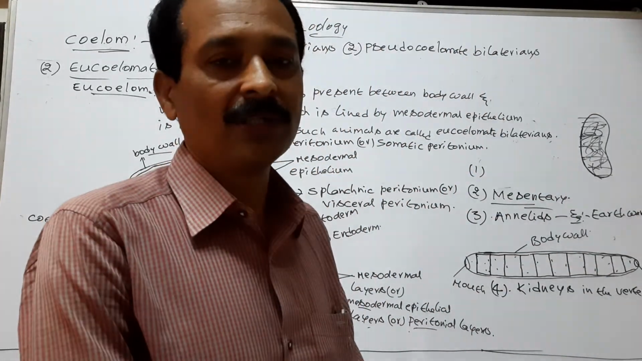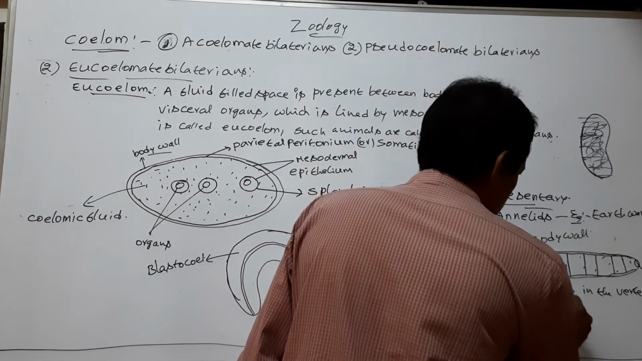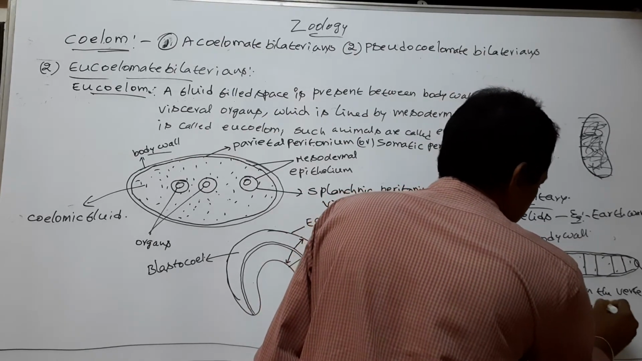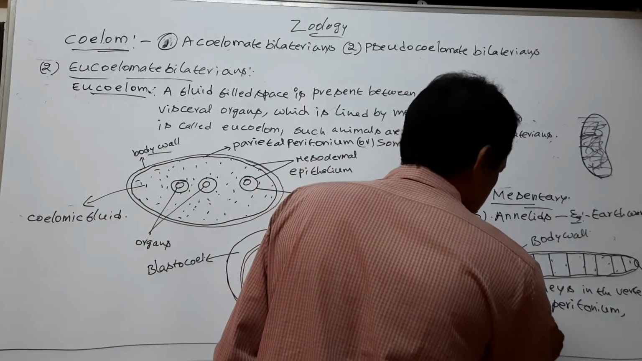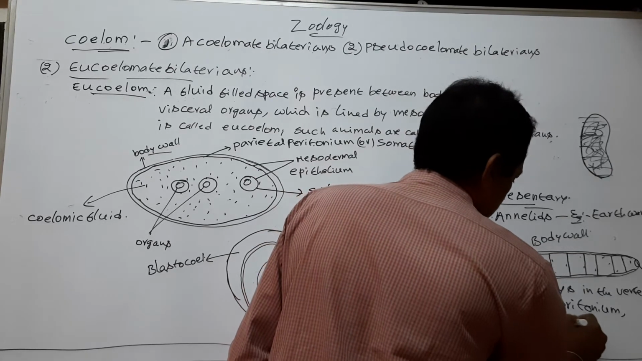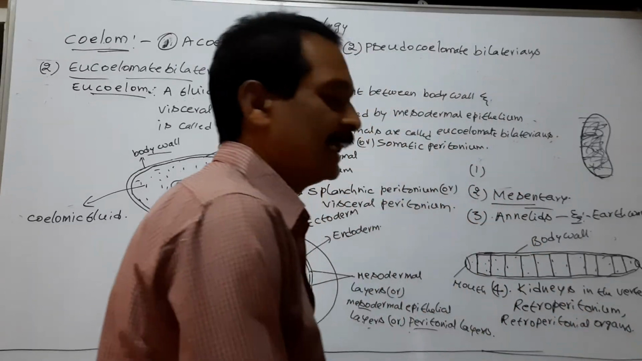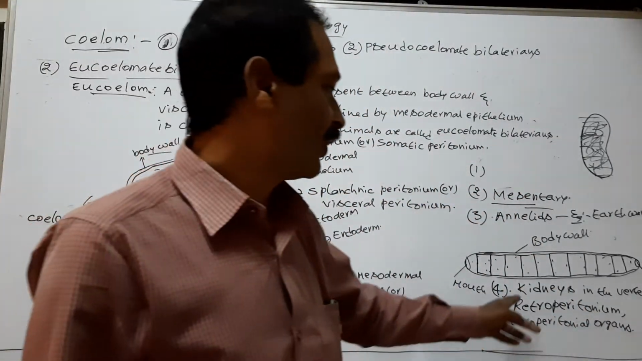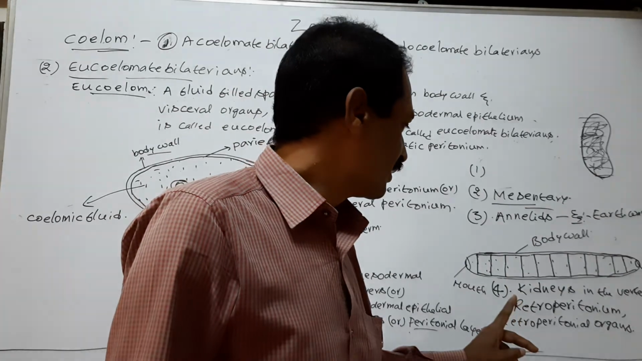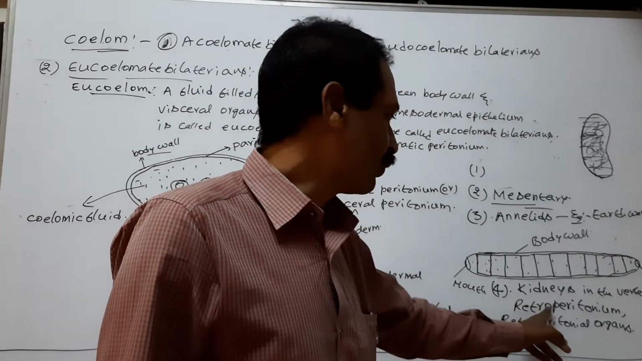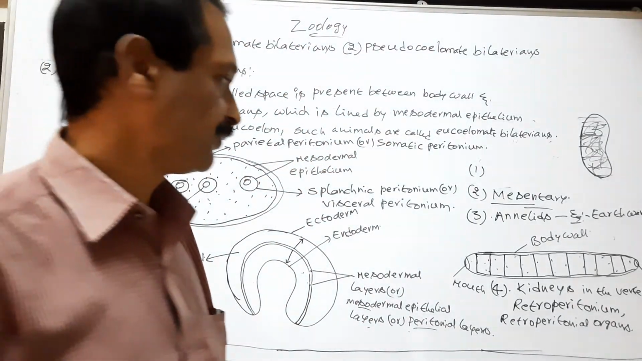This type of peritoneum is called retroperitoneum. Such organs are called retroperitoneal organs. So certain organs, such as kidneys, are covered by peritoneal layer only on their ventral surface. Such peritoneum is called retroperitoneum, and such organs are called retroperitoneal organs.